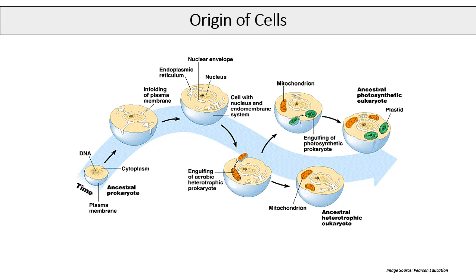Eukaryotes developed around 2.7 billion years ago, that is, almost 1 to 1.5 billion years after the advent of prokaryotic cells. There is certain evidence which suggests that all present-day cells have arisen from a common prokaryotic ancestor. The endosymbiotic theory of Lynn Margulis suggests that eukaryotic cells have developed from a symbiotic association with other prokaryotic cells. And this has also been supported by the molecular studies of mitochondria and chloroplasts, which show evidence that these were once free-living organisms like bacteria.